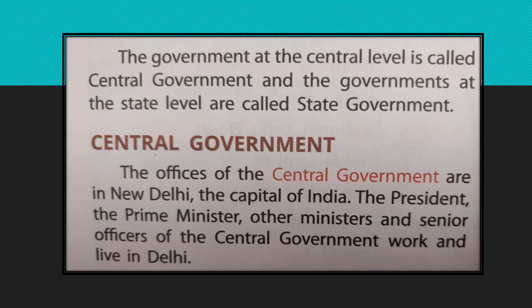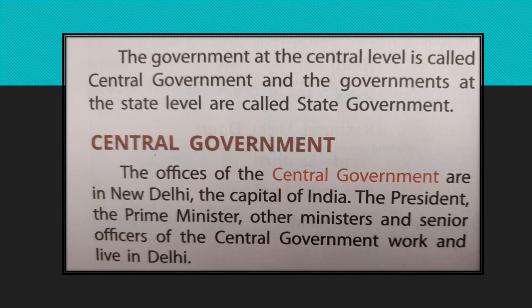Now you can see here central government is in red. That means you will find the meaning of this word also when you look at page number 54. Down there you can find central government, the government for the entire country. So one government which we have for the entire country is called central government.